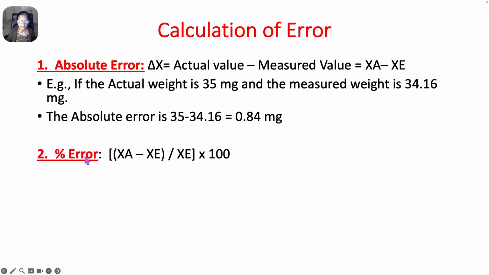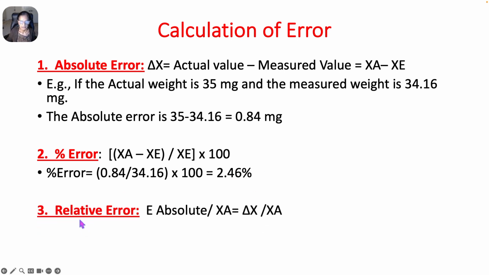Let's see how to calculate percentage error. Percentage error is equal to XA minus XE, that is absolute error, divided by the experimental value of the measurement, times 100. For the same example, percentage error is equal to absolute error 0.84 divided by XE, the experimental value, that is 34.16, times 100, that is equal to 2.46%. This is the percent error.